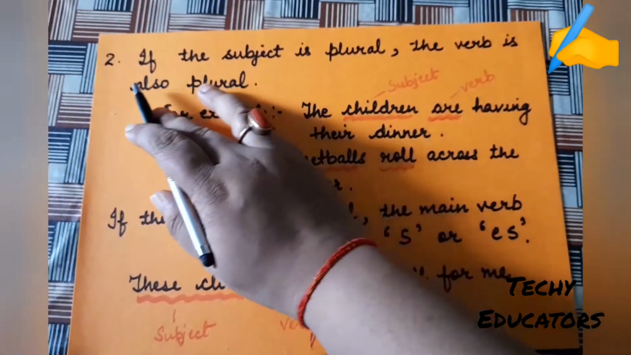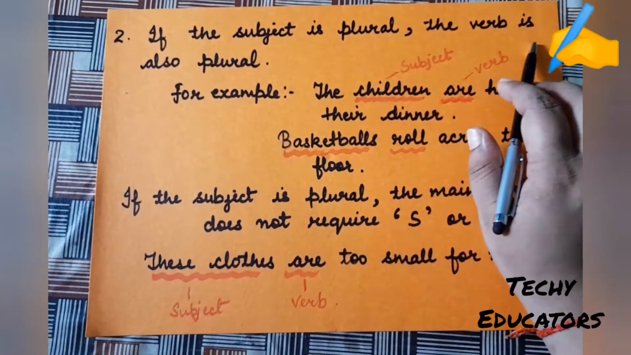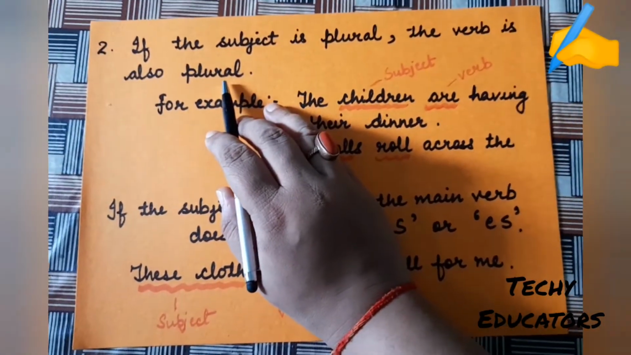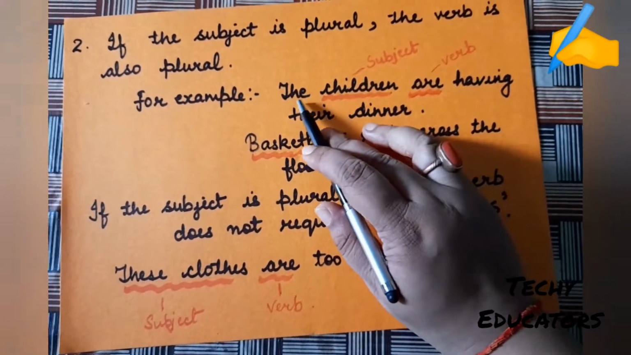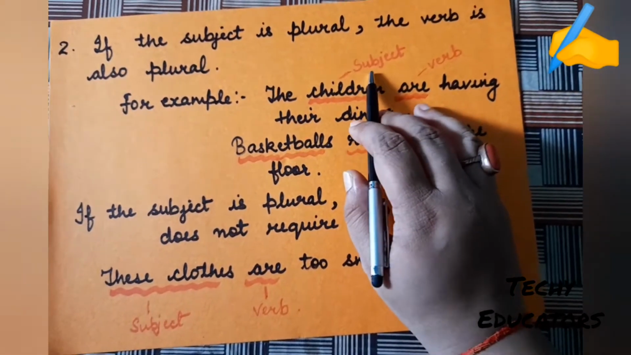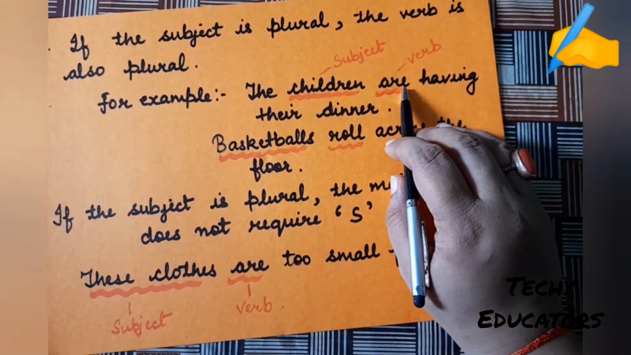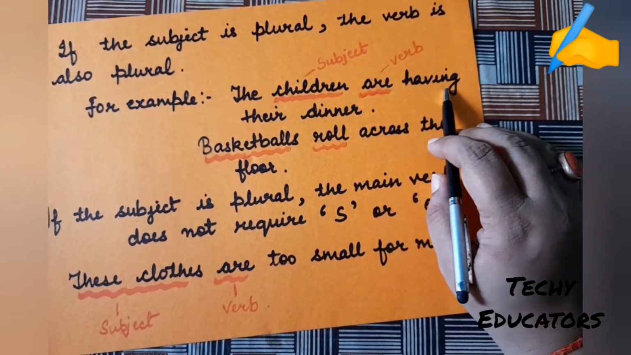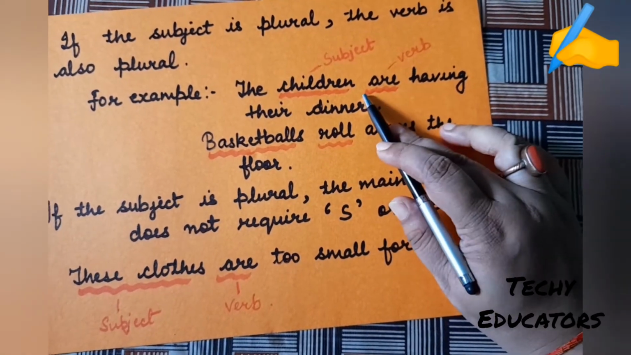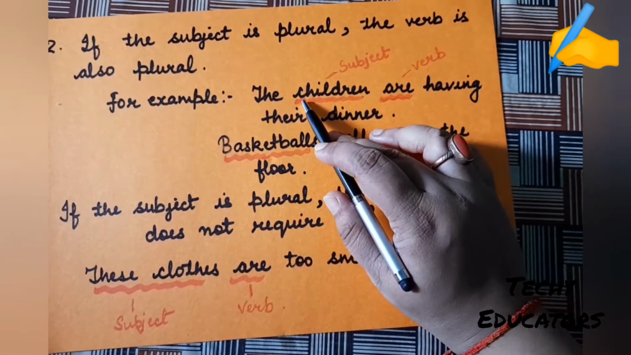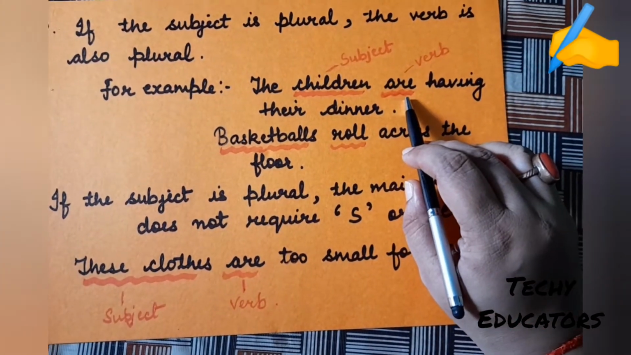Now we will talk about the second rule. If the subject is plural, the verb is also plural. For example, the children are having their dinner. In this sentence, the children is the subject, as we are talking about children. Are is the verb. Having is also a verb. Having is the main verb and are is the helping verb. So if the subject is plural, then the verb is also plural.